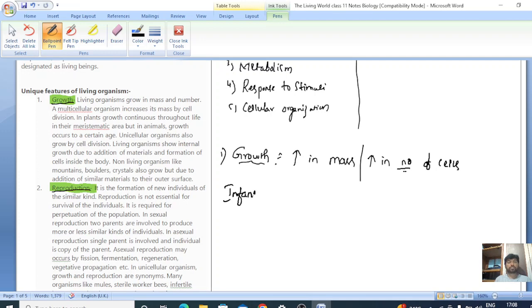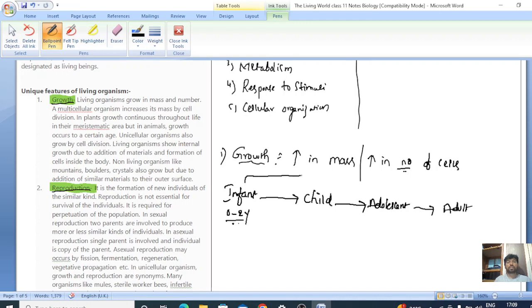Our cycle starts from the infant, then the child, then the adolescent, then the adult. The infant stage is 0 to 2 years.